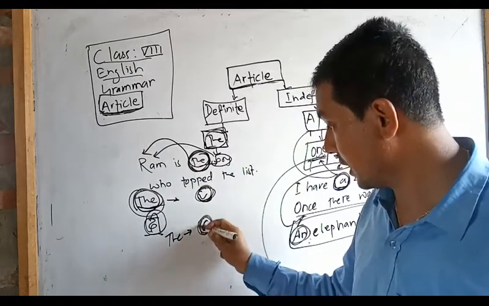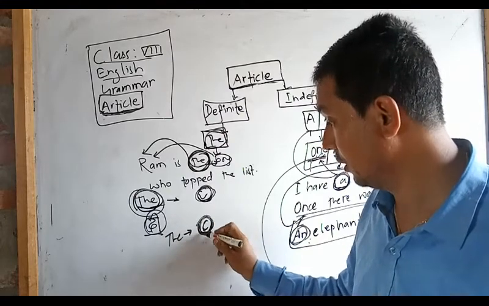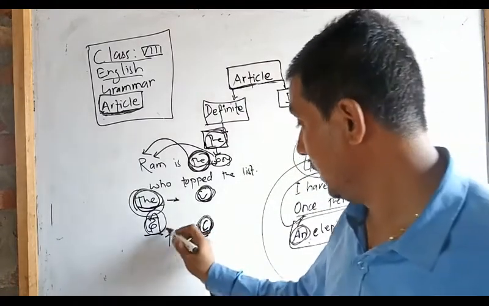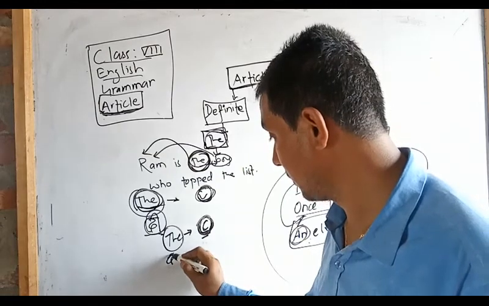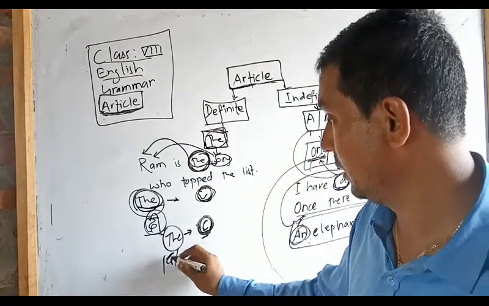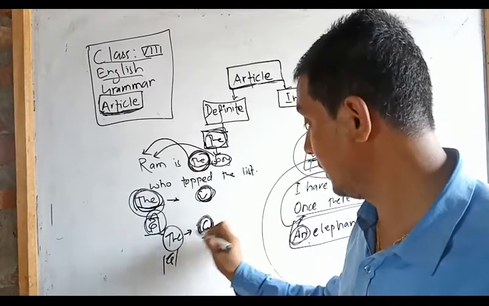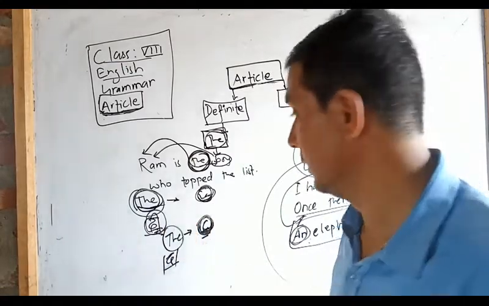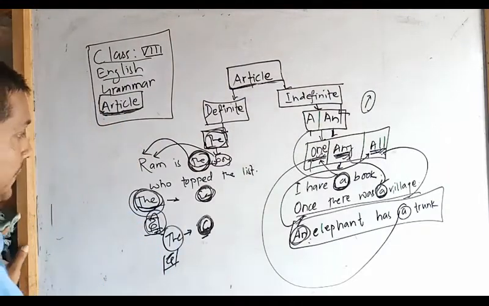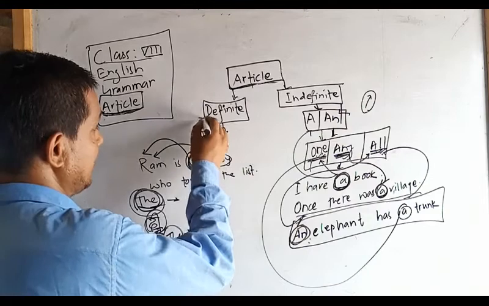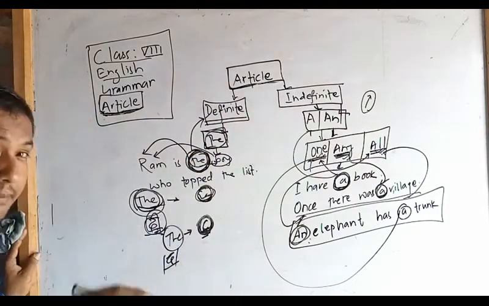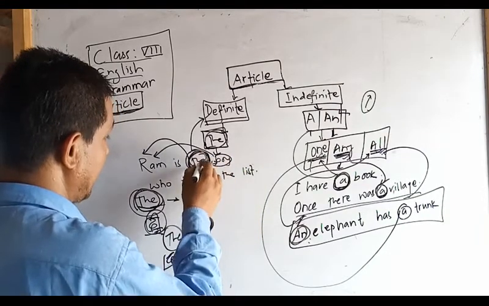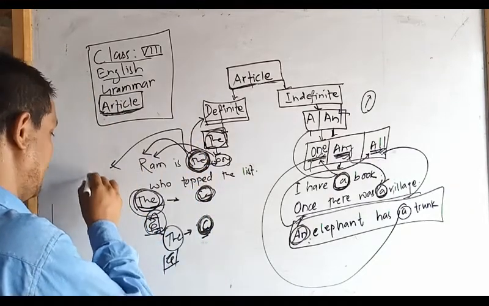If the word starts with a consonant sound, then at that time it is pronounced thuh. When a consonant sound is there at the beginning of the noun, it is called thuh. When a vowel sound is there, it is called thee. Next, focus on this: if emphasis is given, or it is used in the sense of definite, pointing out a noun, then whether it starts with a consonant or a vowel, every time it is pronounced thee.